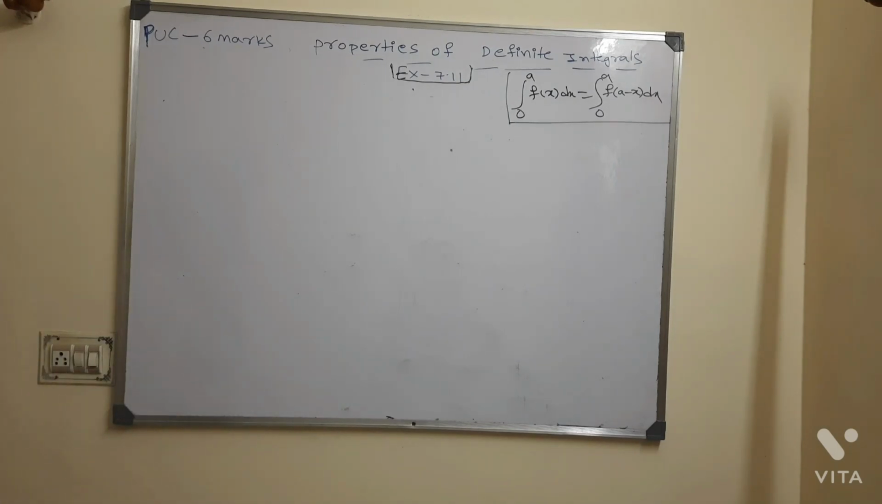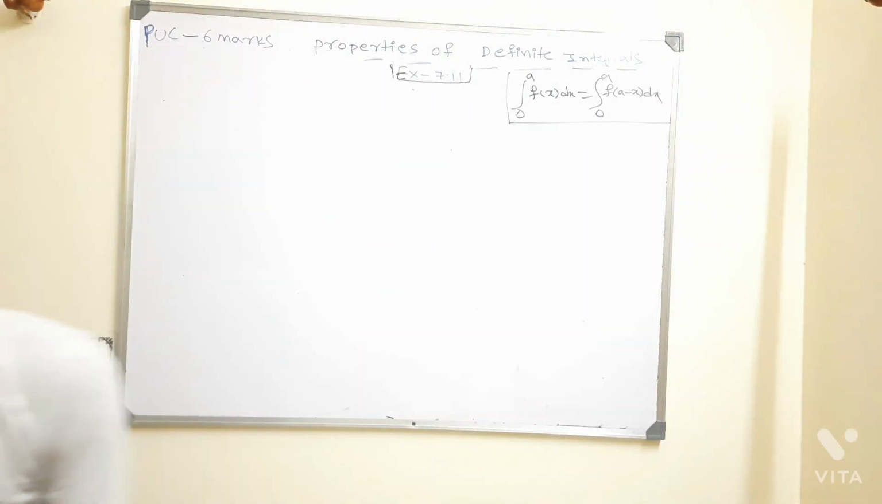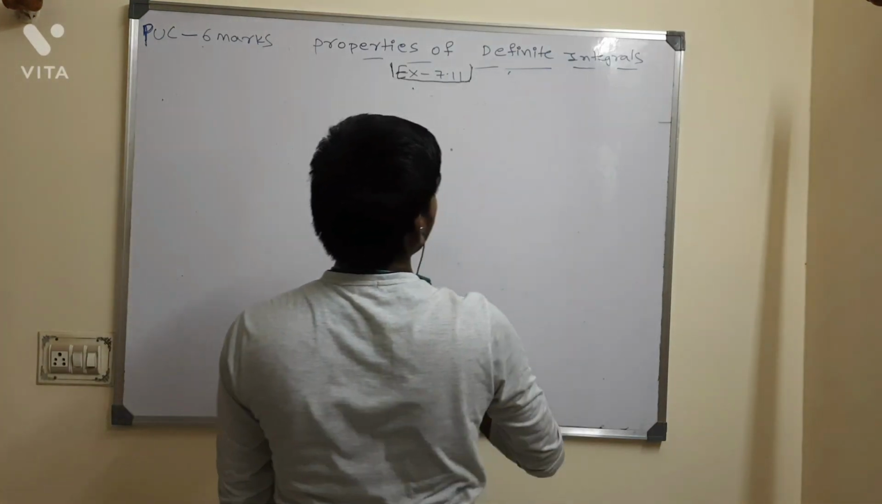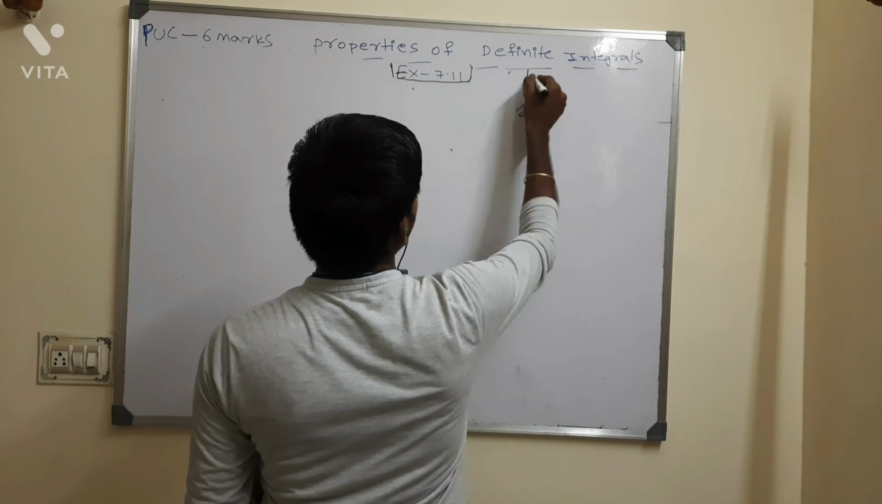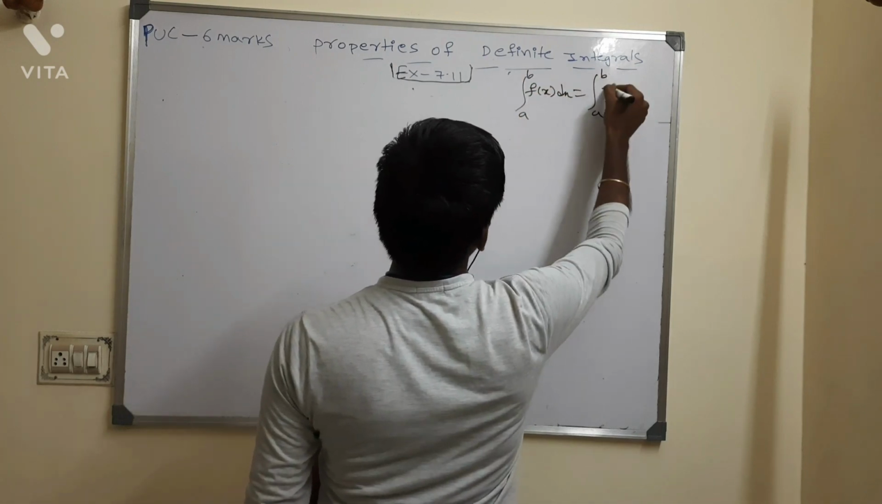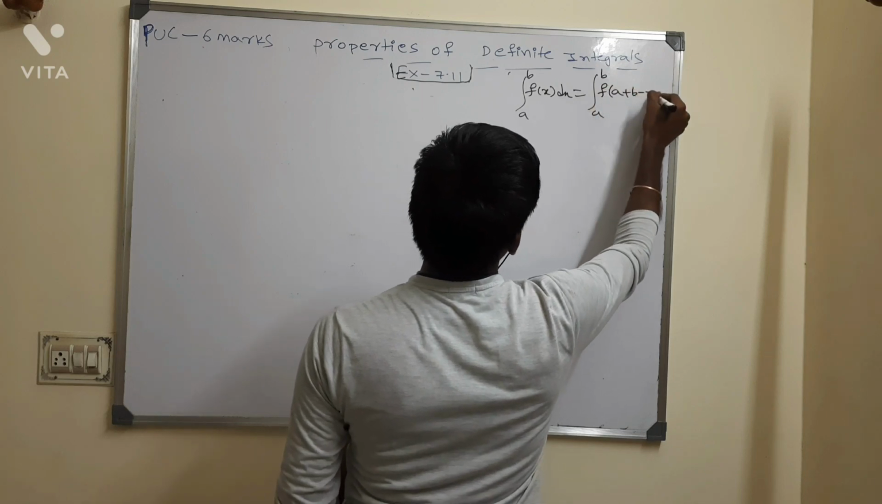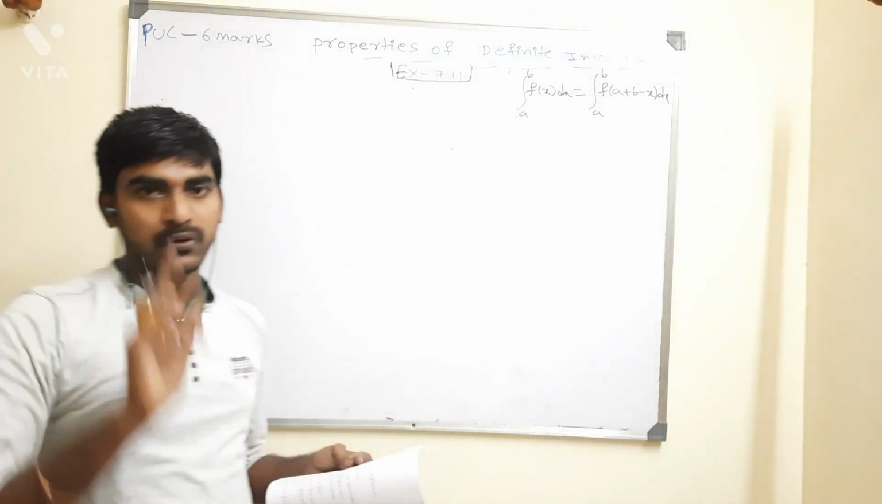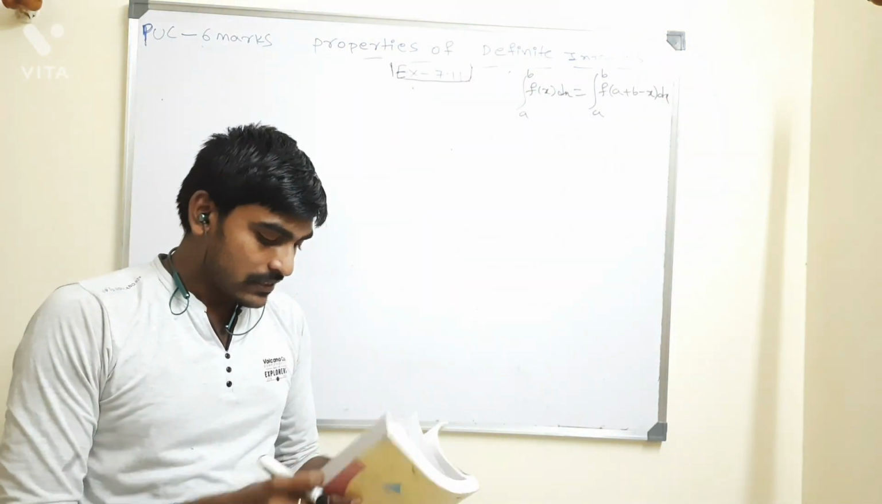So that is the example here. What is that property? I am telling you. Suppose 0 to a property, I told you before. The integral from a to b of f of x dx is equal to the integral from a to b of f of (a plus b minus x) dx. Based on this property, we have only one problem. We'll do that. Now, what is that problem?